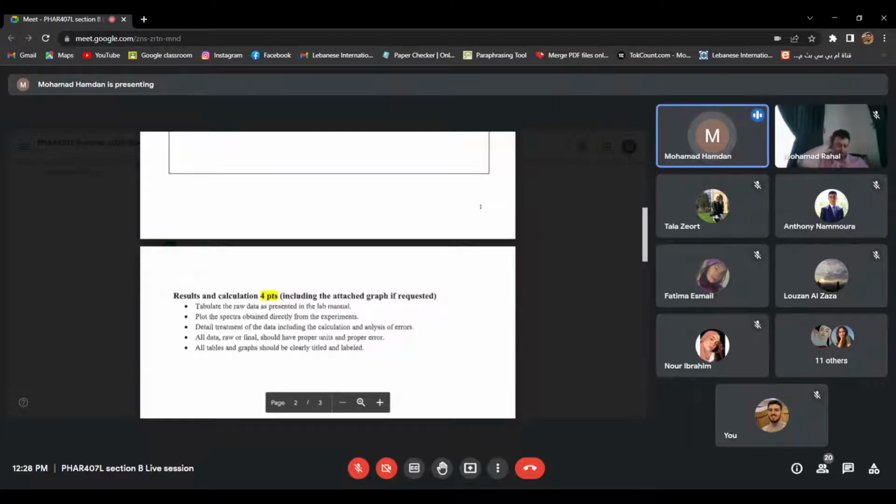Then we go to the results and calculation parts. In this case, we will put all the formulas and all the calculations. Please, I want to see all the calculations. If you do not put all your calculations in this part, a lot of grades will be deducted. Also, please take into consideration that when you are writing your calculations, I want to know why you are using these calculations.